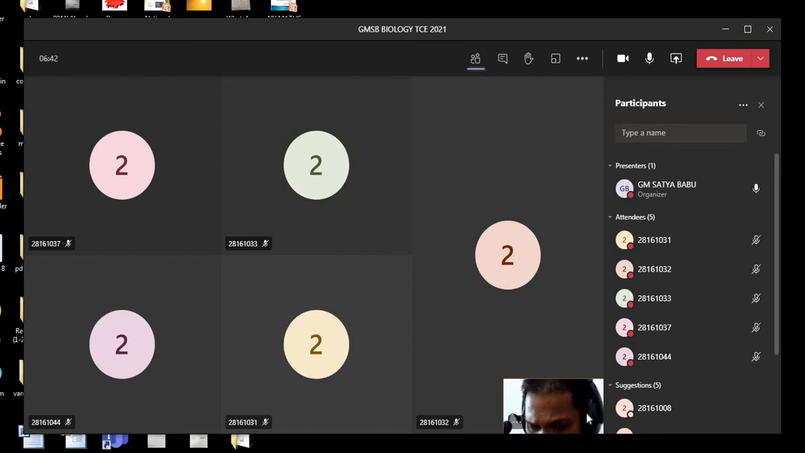Here, autotrophs are divided into two types on the basis of the way of energy procurement. The first one is photoautotrophs, the second one is chemoautotrophs. Photoautotrophs prepare their food in the presence of sunlight by taking inorganic substances, whereas chemoautotrophs utilize chemicals to obtain their energy. Photo means light, synthesis means to join.